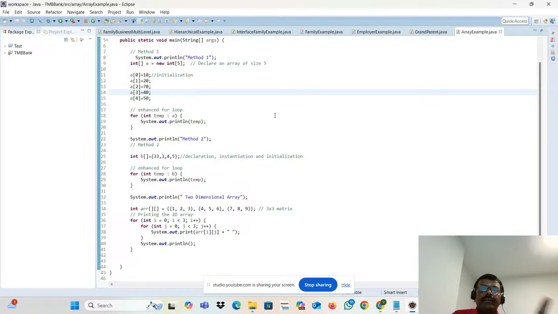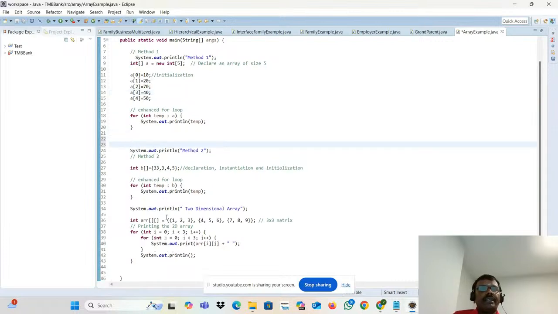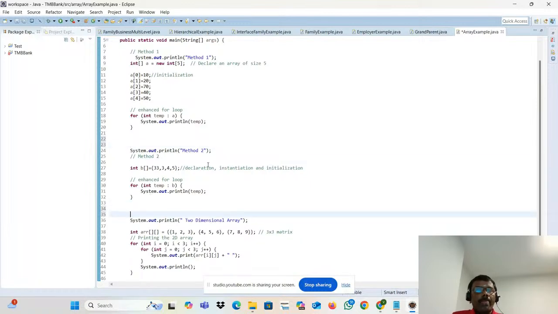array is nothing but a set of similar type of test data. We can store it in one variable. That is nothing but an array. A collection of similar type of test data. That's what it is. See, I have some different methods. Hopefully you're able to see my screen. Here is method 1 and method 2.